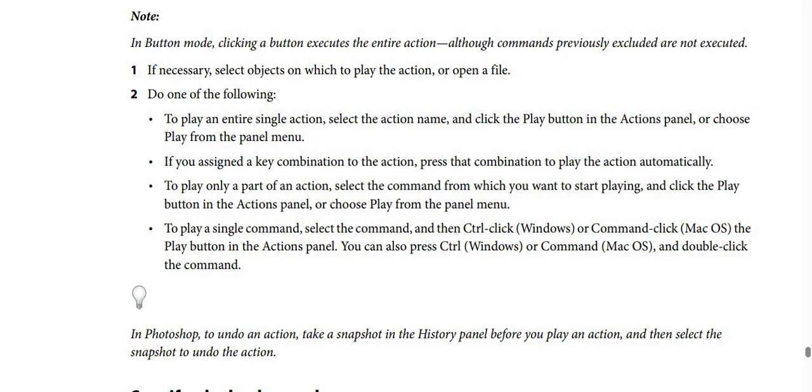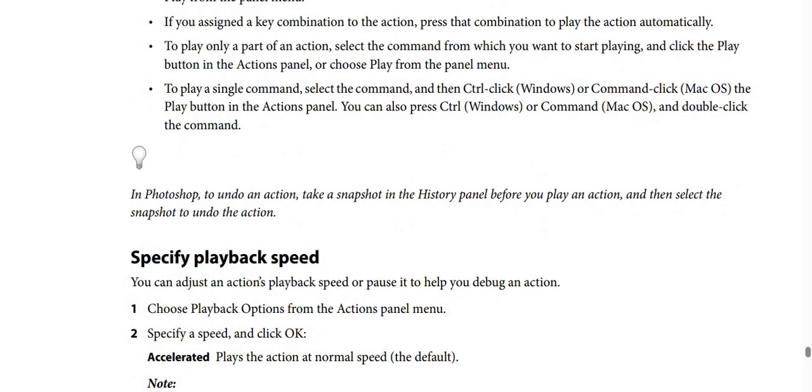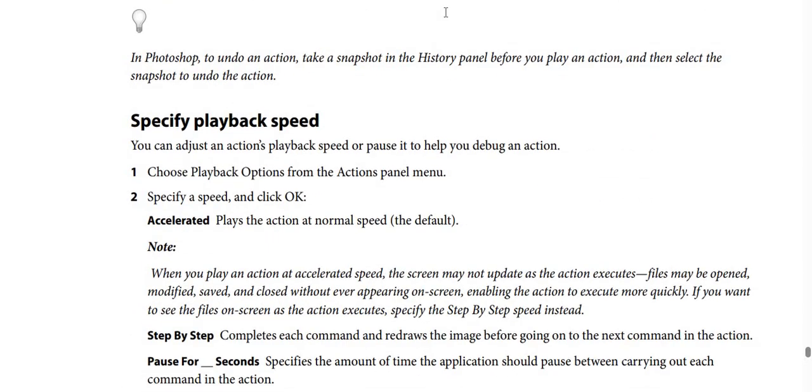In the Actions panel, you can also press Control if you use Windows or Command if you use macOS, and then double-click the command. In Photoshop, to undo an action, take a snapshot in the History panel before you play an action, and then select the snapshot to undo the action.